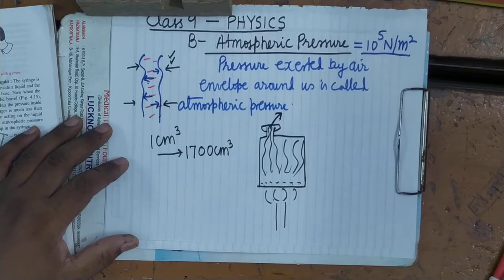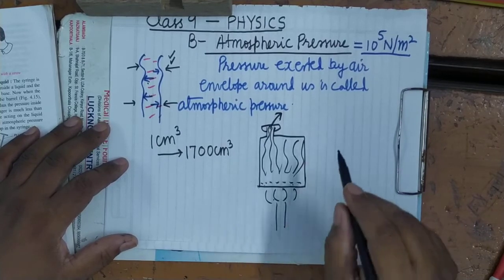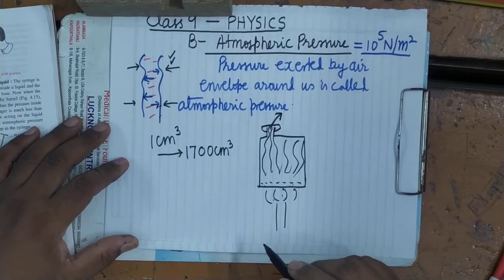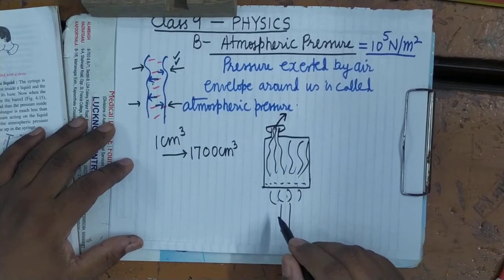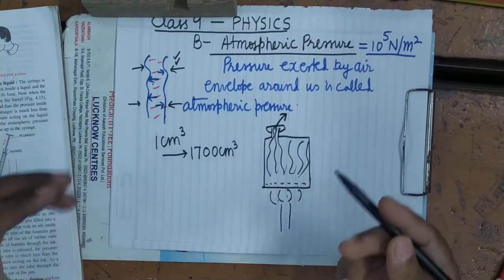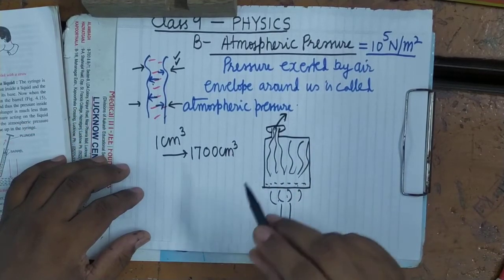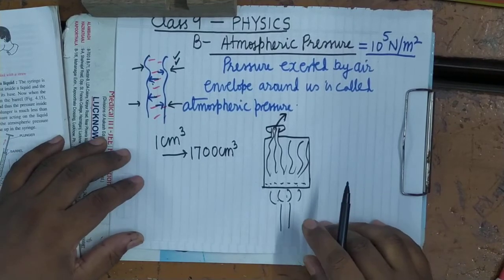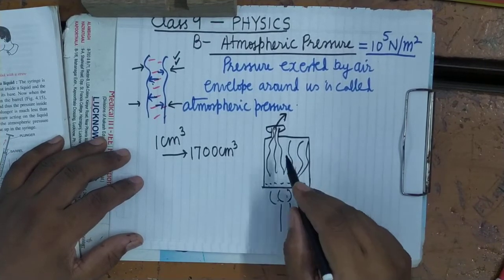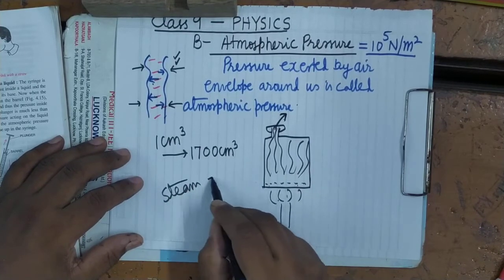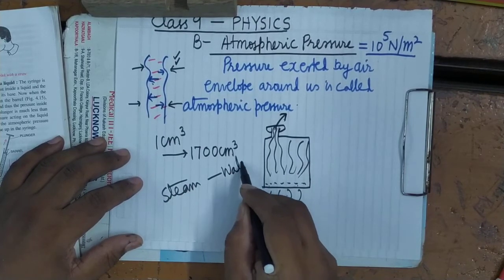Remove the burner. On tightening the cap and removing the burner, what will happen? The steam which is enclosed in this will be trapped. That will start liquefying because its temperature will go down. Once again, from steam, it will start converting into water.